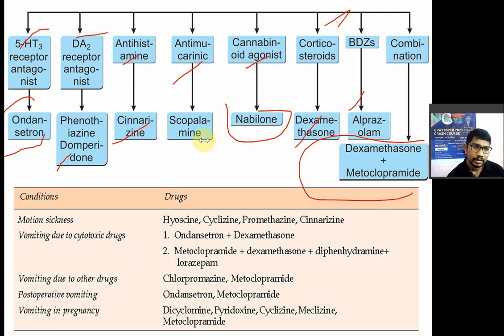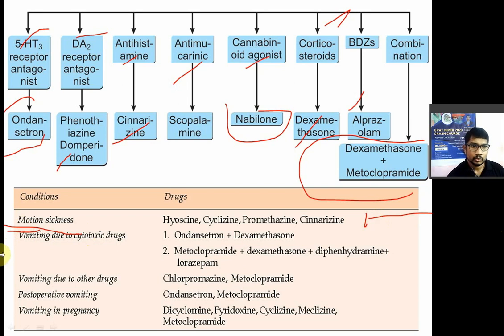You can see over here the condition and the drug used in that condition. देखो पहले होता है motion sickness due to disturbance in the motions or head motion. So vomiting is there, and in that hyoscine is there, cyclizine is there, promethazine and cinnarizine. These are the drugs used in motion sickness.